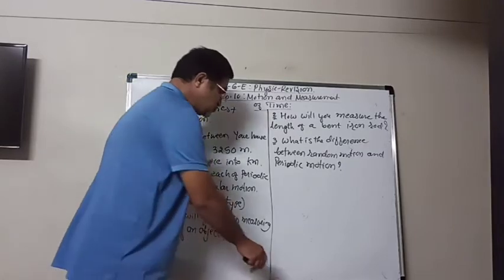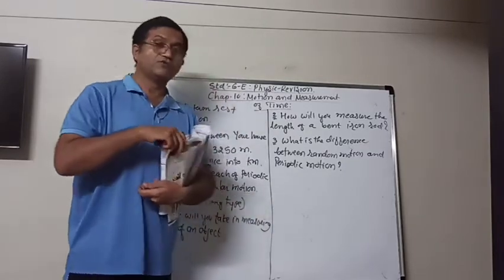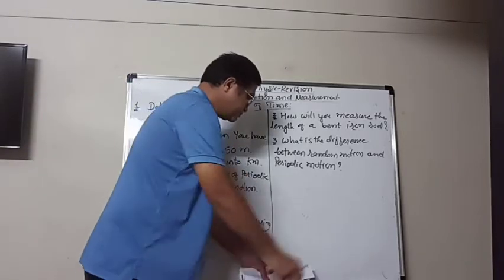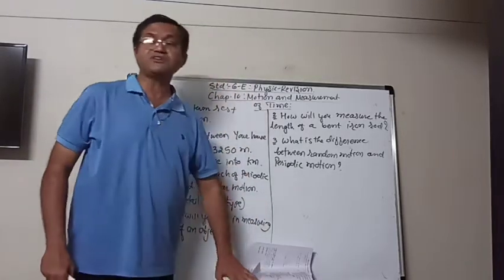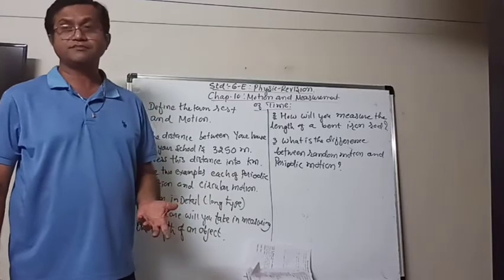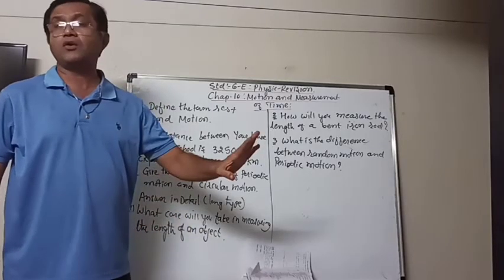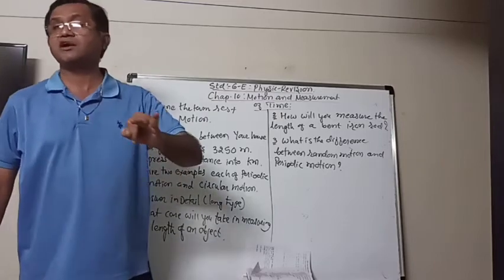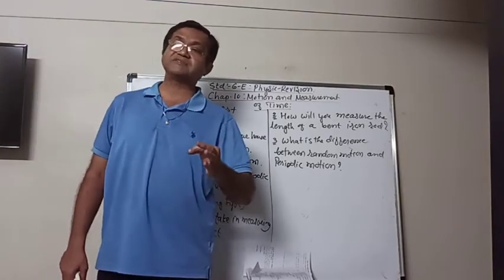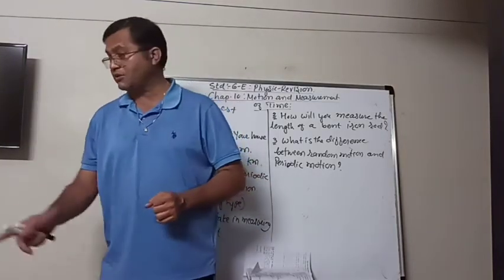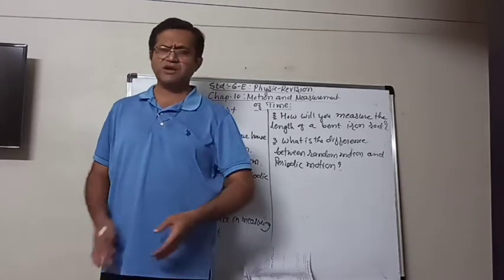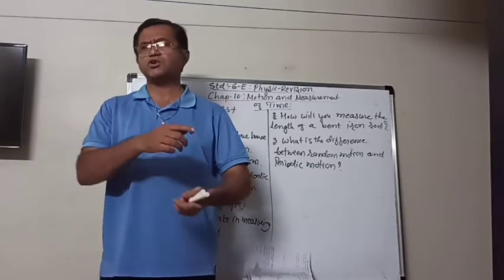First of all, we should have the idea of what random motion is. Random motion means the motion which has no specific direction or speed. For example, when an ant is moving in search of food, it does not go in a straight way or a circular way.